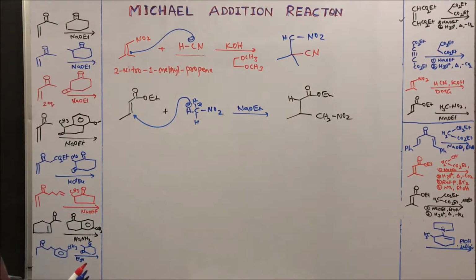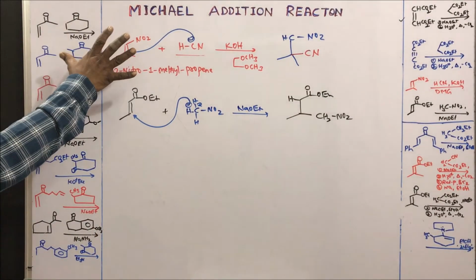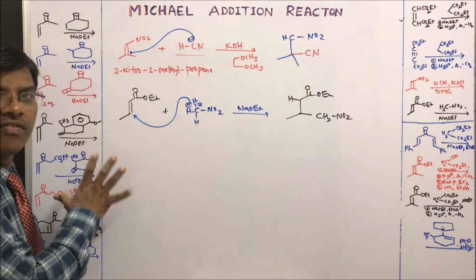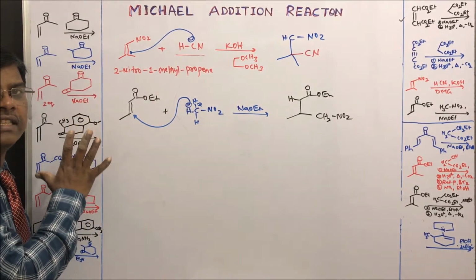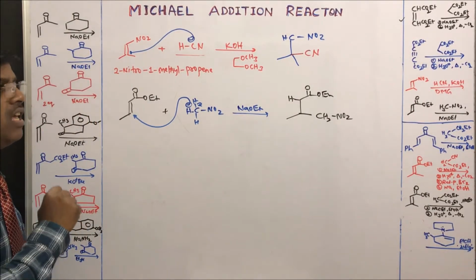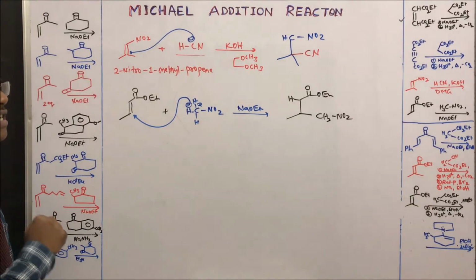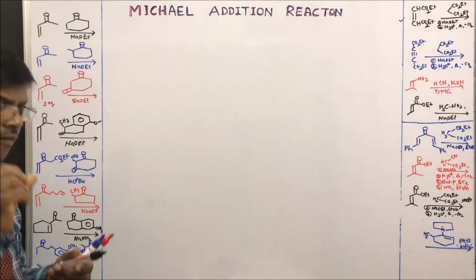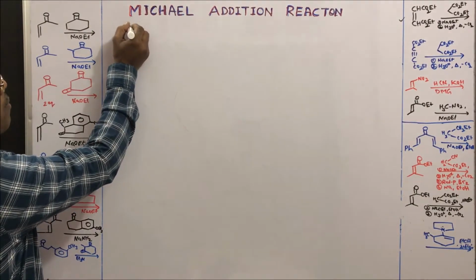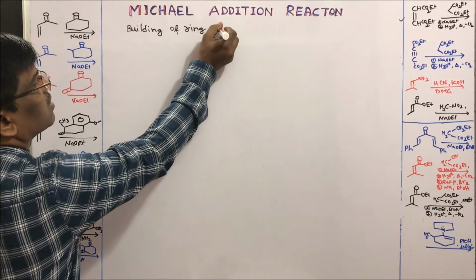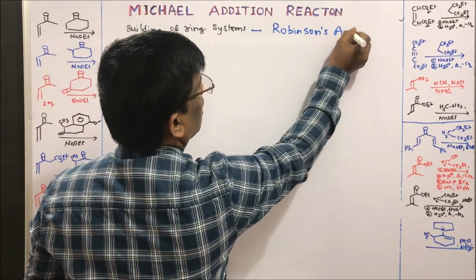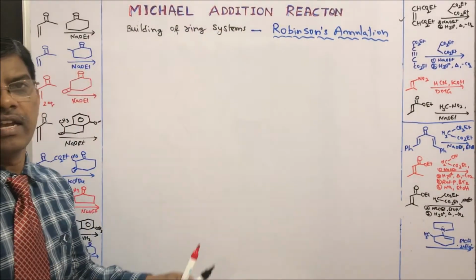Let us take a very important concept of these Michael addition reactions, which undergo Michael addition reaction followed by aldol reaction. This two-step reaction is known as Robinson annulation. Let us take all these examples and see. The very important application of this Michael addition reaction is building up of ring systems by Robinson annulation.